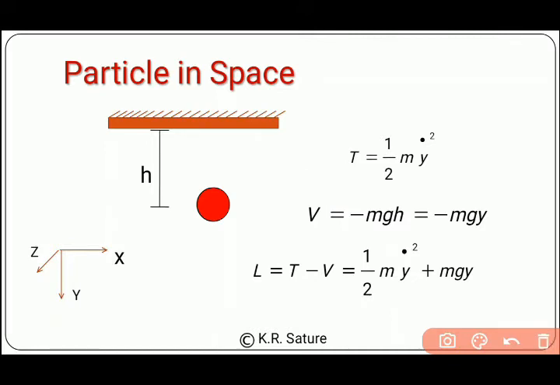You all know that potential energy is the capability of a particle to do some impact. Let's imagine you are standing on a building, and from there you throw a stone downward. When the stone comes down and hits the ground, it will have the maximum capability to do damage.